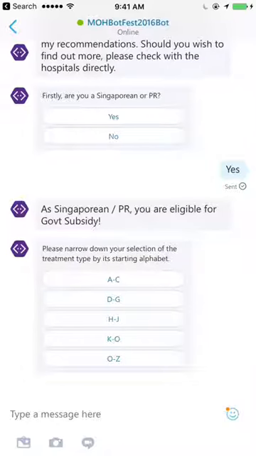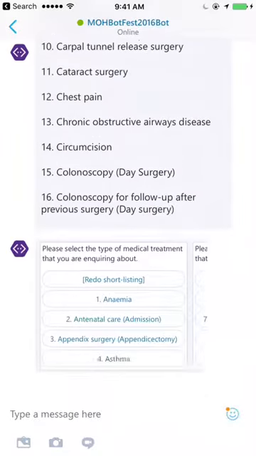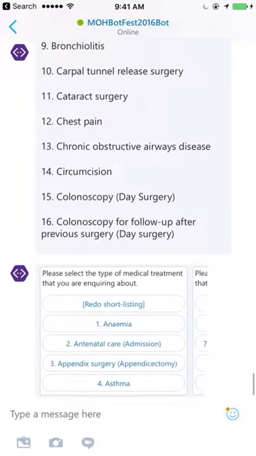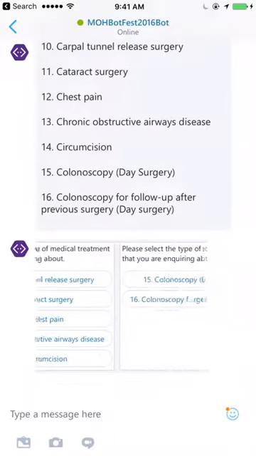Auntie Bill currently has a database of 80 treatment types, and these are grouped according to alphabetical order. So there are a list of 5 groups of treatment types for us to shortlist from. Say we select one of the group, A to C, and according to the database, there are 16 options in group A to C, and the user can choose from the list below.